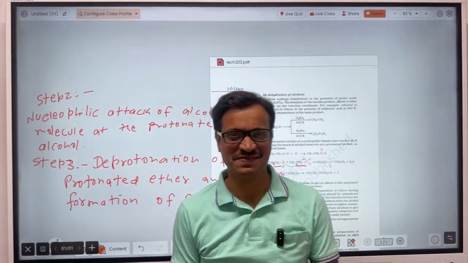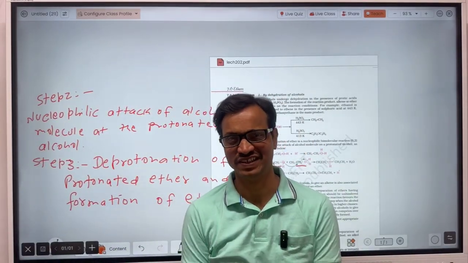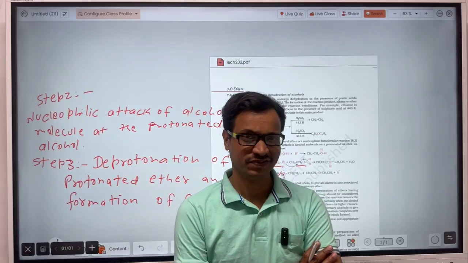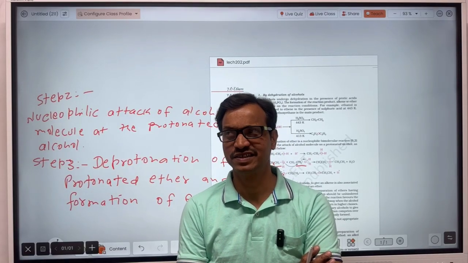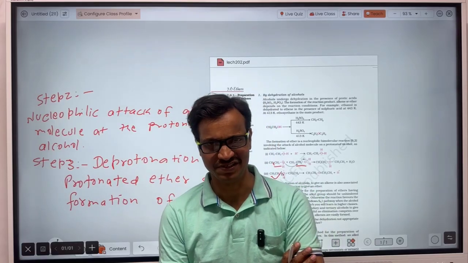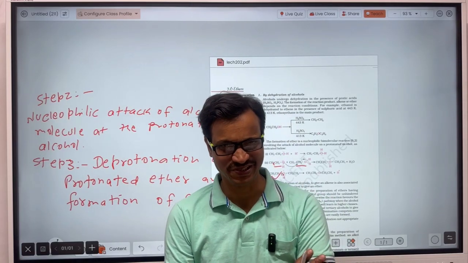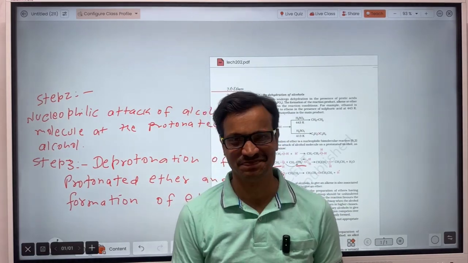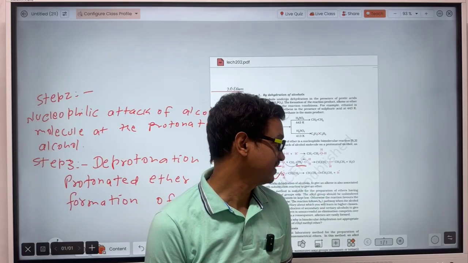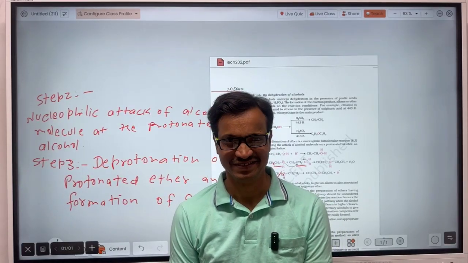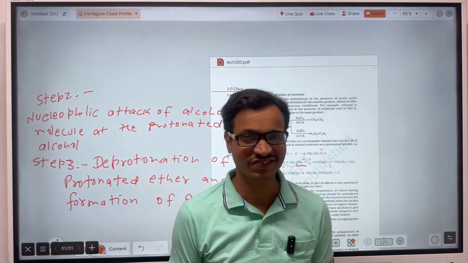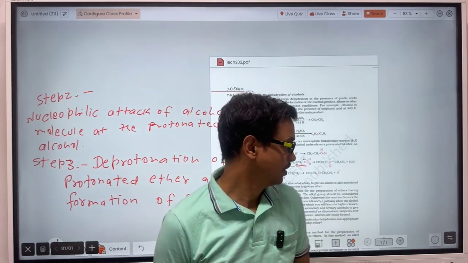In the chapter Alcohols, Phenols and Ethers, only these 3 mechanisms are asked in the 12th board examination. I hope you understood this one, and if you practice this mechanism, then you will feel comfortable. Okay, so that's all for this class now.